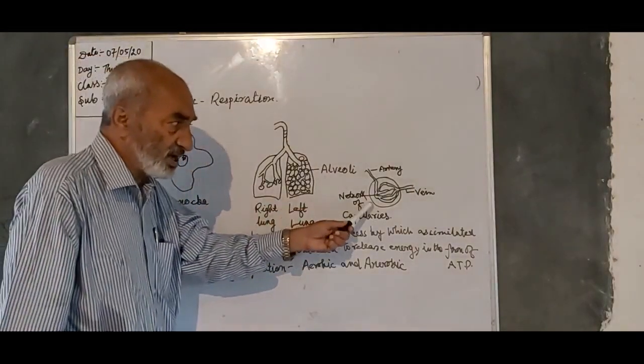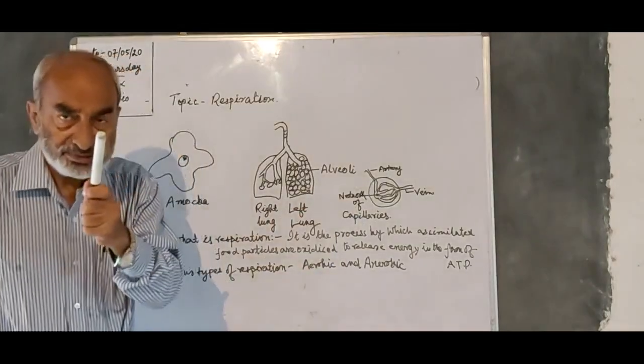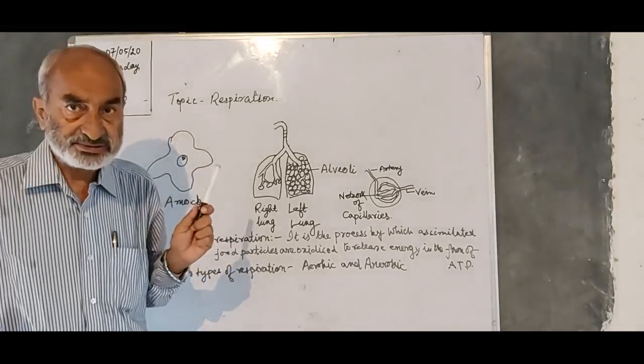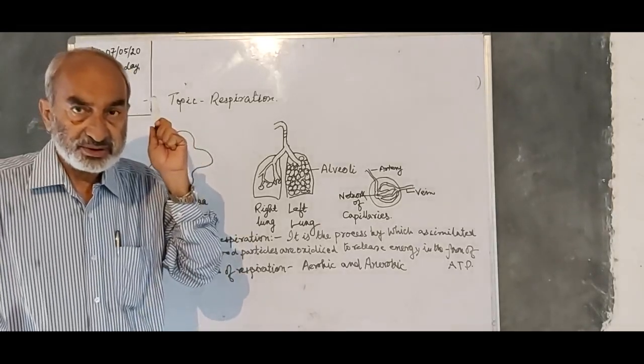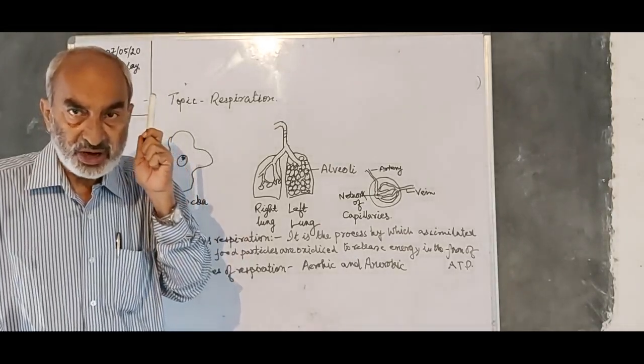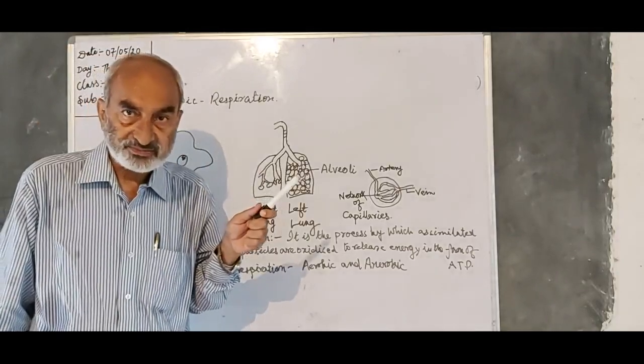In the alveoli, what happens? See there, from the heart, the pulmonary artery goes to the lungs.